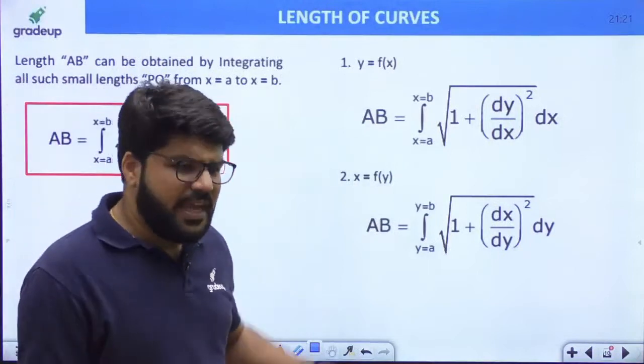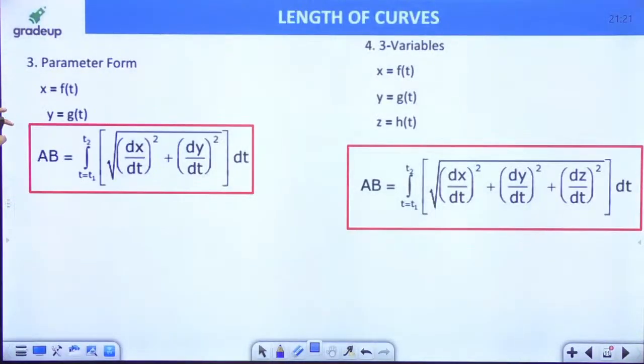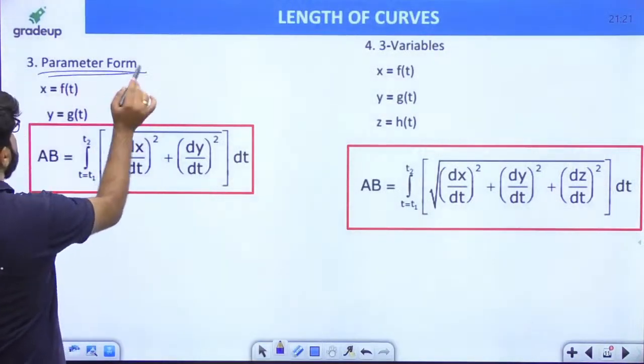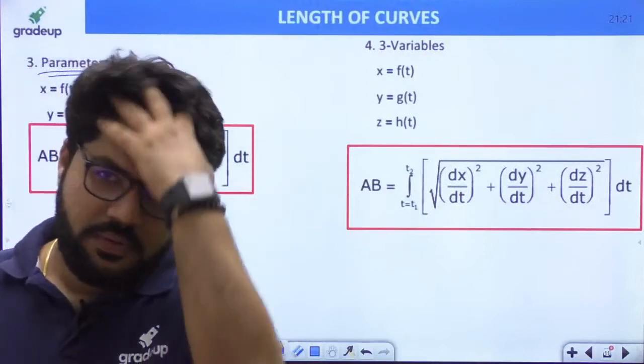The parametric form. Case number 1, y is a function of x, and case number 3, especially the parametric form. These two are more important, right? These two are more important.